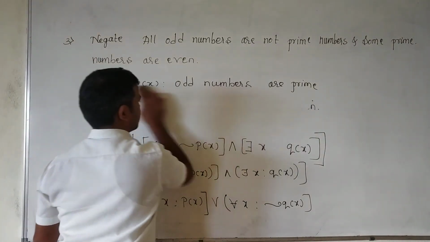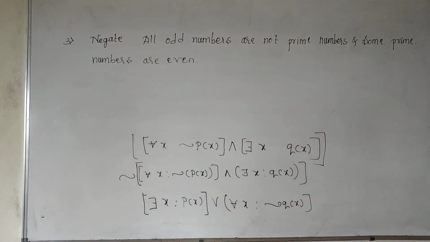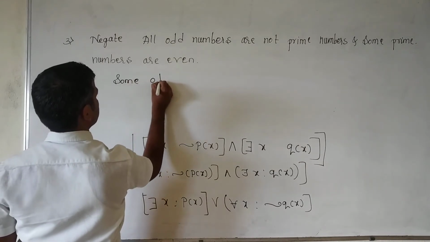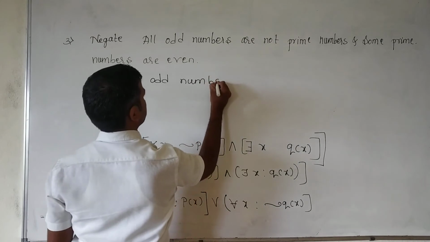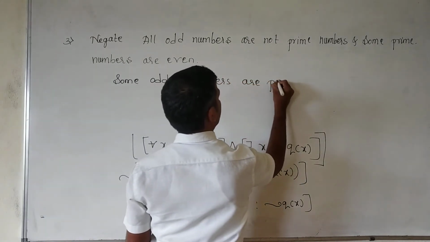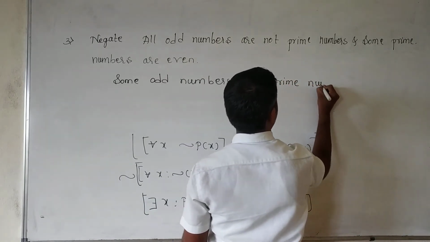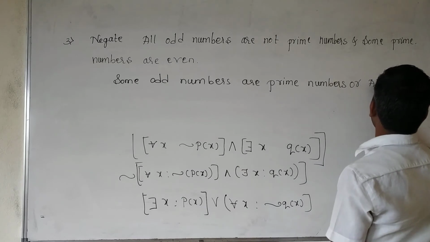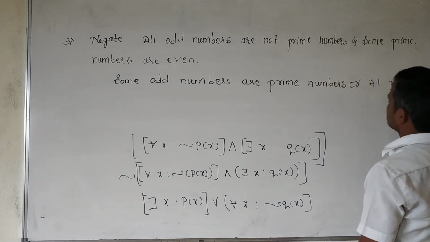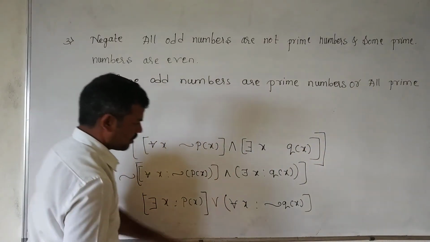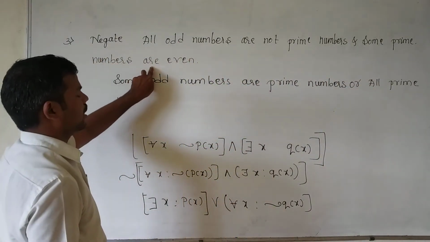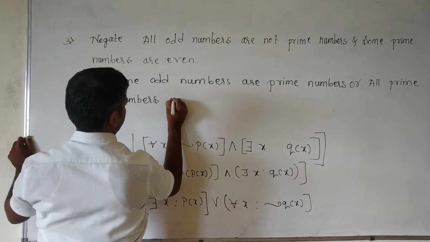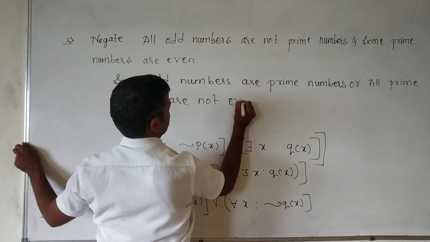So the answer in words: there exist some odd numbers, some odd numbers are prime numbers, or all prime numbers, the negation of prime numbers are even: all prime numbers are not even. So this completes it.